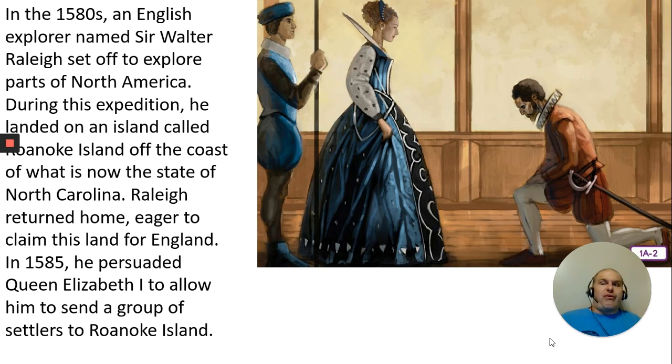In the 1580s, an English explorer named Sir Walter Raleigh set off to explore parts of North America. During this expedition, he landed on an island called Roanoke Island off the coast of what is now the state of North Carolina. Raleigh returned home, eager to claim this land for England. In 1585, he persuaded Queen Elizabeth I to allow him to send a group of settlers to Roanoke Island.